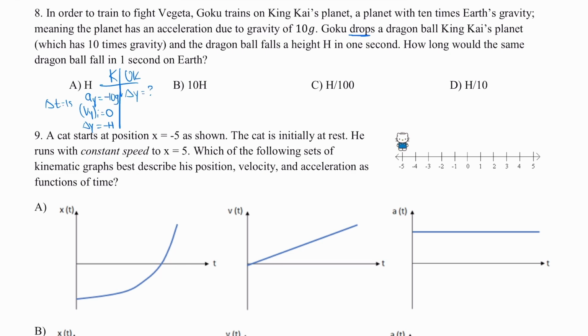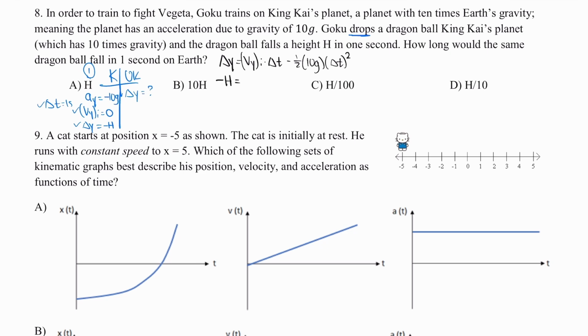So again, whenever you have examples like this, you first set up your knowns and unknowns. Next, we're going to find an equation that connects all of these variables. So here I have an acceleration, an initial velocity, a time, and a displacement, and that's going to bring us to this equation. Now, I'm going to plug in the values for my variables, and then I'm going to find an expression for h. So I know my delta y is -h.